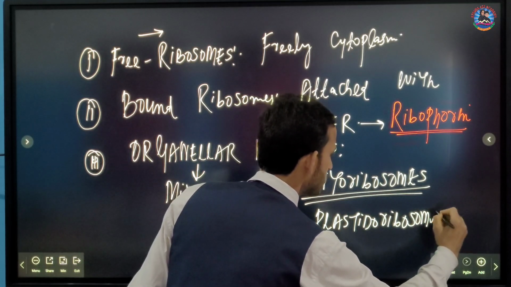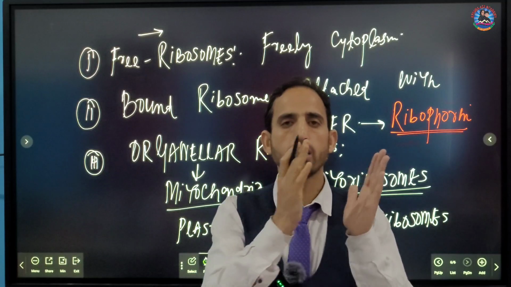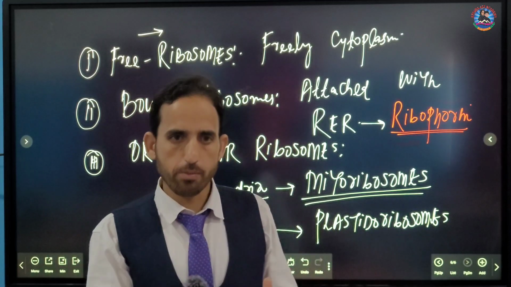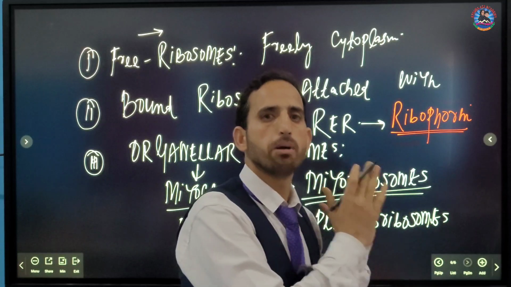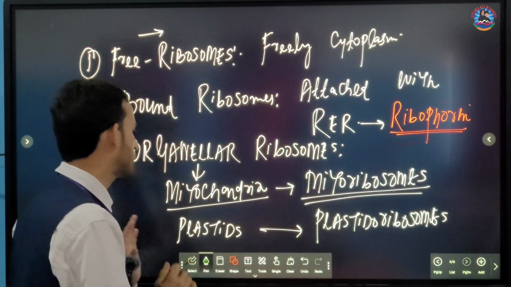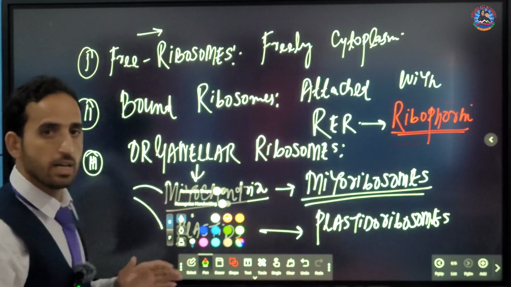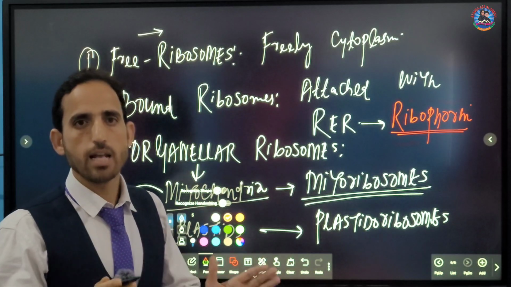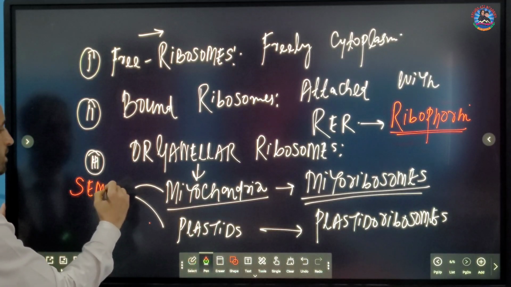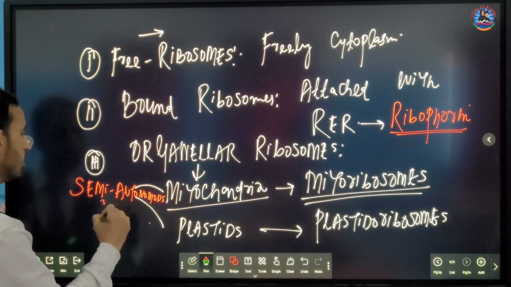So the difference between the two is that mitoribosomes are the special ribosomes that are found in the mitochondria, whereas plastidoribosomes are the ribosomes which are found in the plastids, for example the chloroplasts. That is why you will always keep in mind that this mitochondria and this plastid are also called semi-autonomous cell organelles.